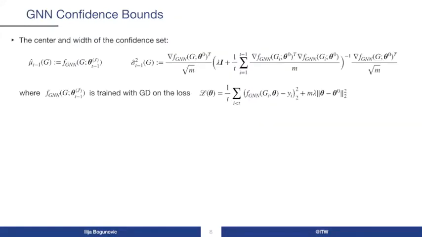In our work, we consider the following function mean estimator that is obtained by training the GNN with gradient descent on the provided mean squared loss. We also make use of the following uncertainty estimate that depends on the gradient of the GNN at initialization. We note here that both the uncertainty and mean estimators are not quantities that depend on the GNTK, but they only depend on the graph neural network that is used to compute them.